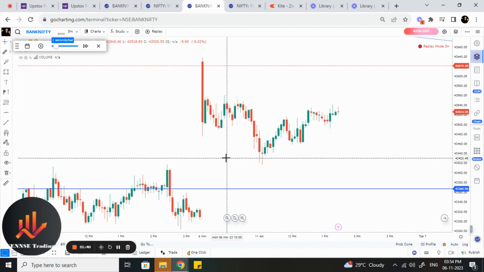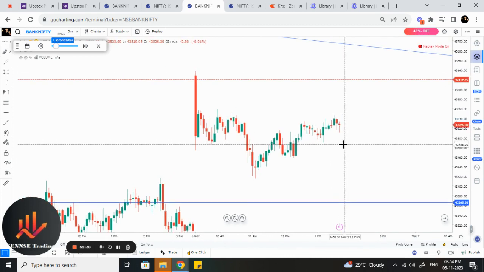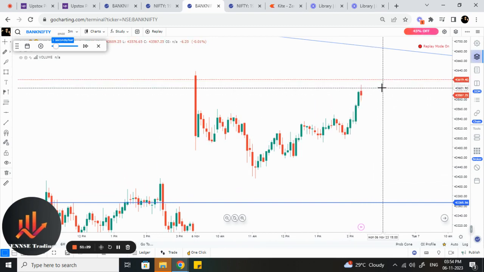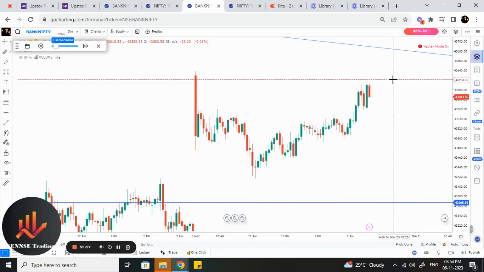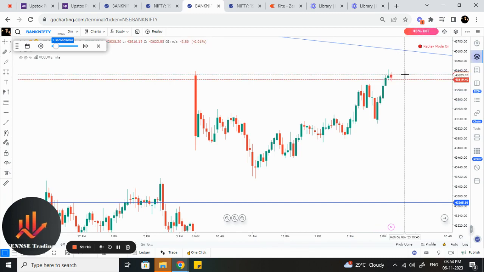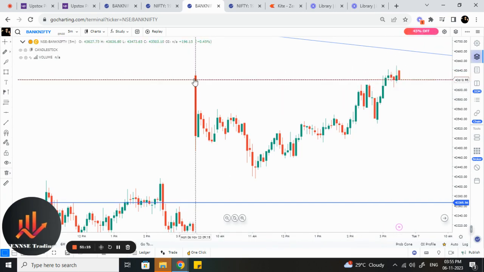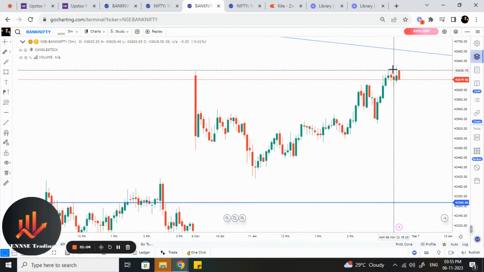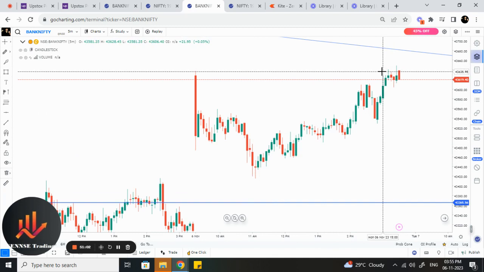Coming to Nifty 50, this is where the move happened. Again the market went towards the opening point and closed, giving a close exactly at the opening point. So this is the trend that I'm talking about. The market is opening gap up, and after opening gap up it is trying to move down and clearing whatever gap it has opened, and again buyers are pitching in and taking the market towards the opening point.